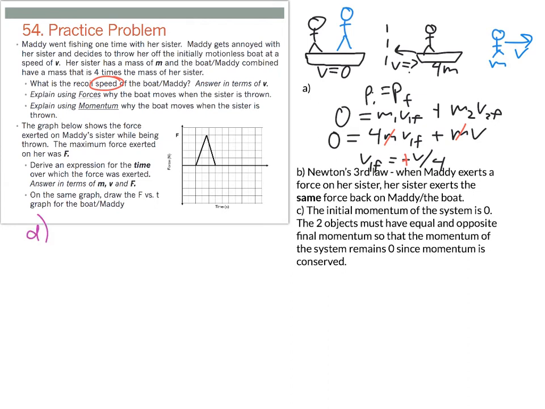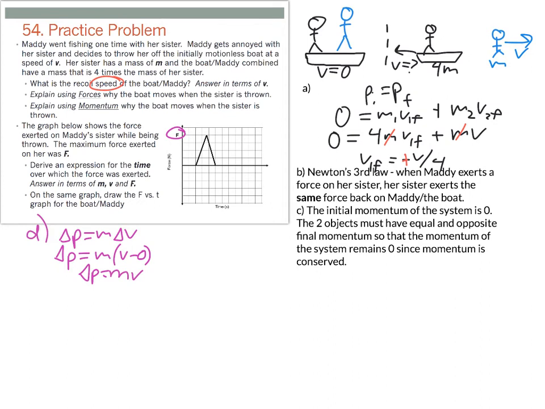Moving on to part D here, this situation where we have this graph here of the force exerted on Maddie's sister while she's being thrown, the maximum force being F here. And we want to derive an expression for the time over which the force was exerted. What I'm going to do is I'm first going to solve for my impulse using what I know about Maddie's sister. So the impulse is going to be the mass, which is just m, times the change in velocity, v minus 0. So the impulse is just mv.